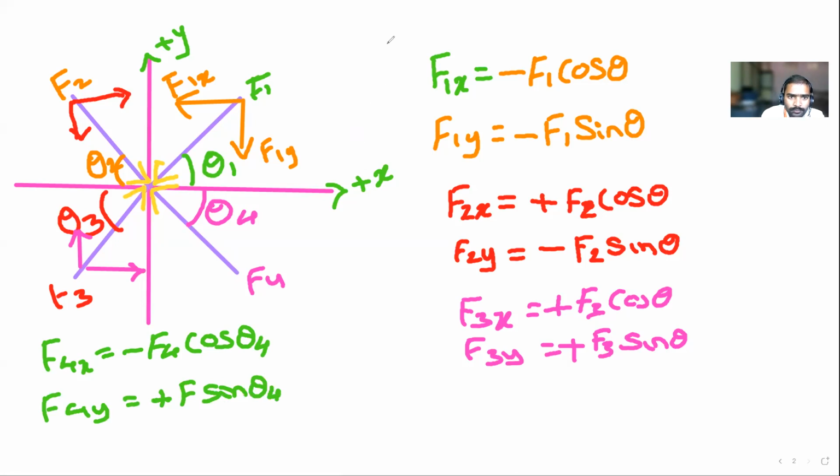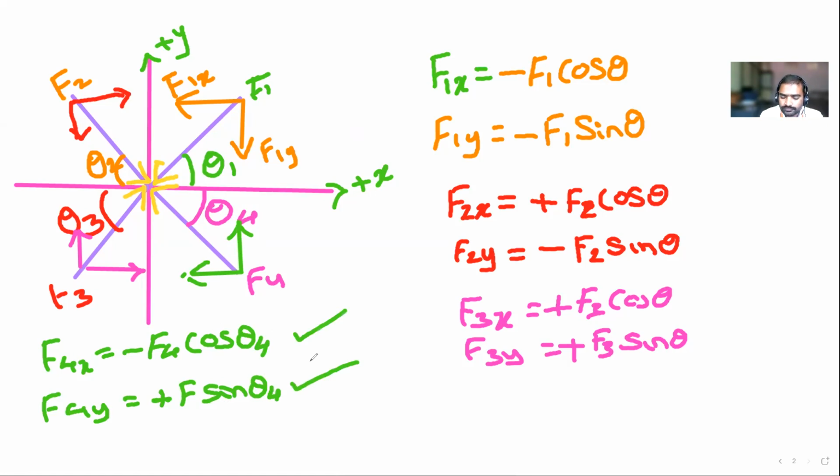Why have I taken plus and minus? See, this F4 is moving in the horizontal direction and also in the vertical direction. In the horizontal direction it is negative, in the vertical direction it is upward. That's why this is negative and this is positive.